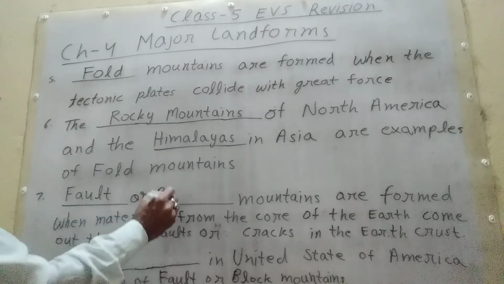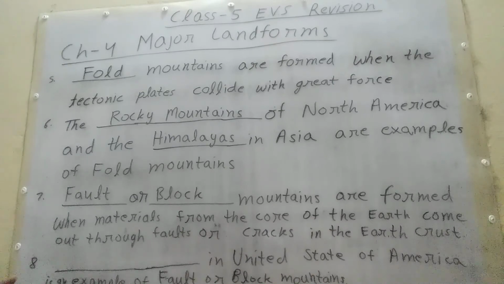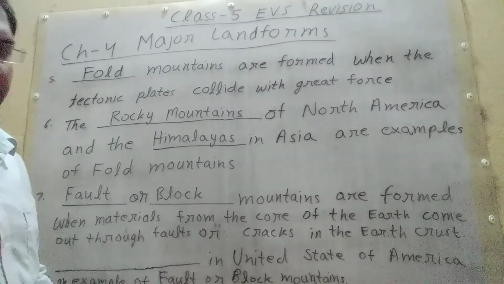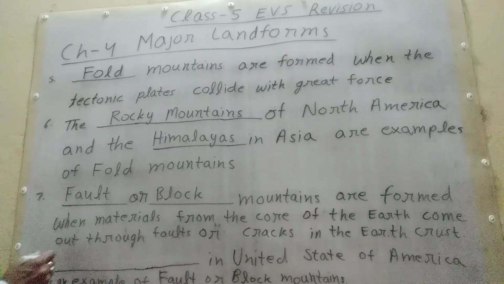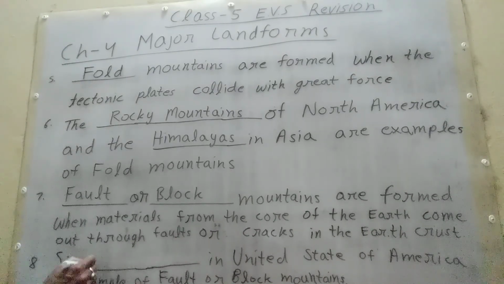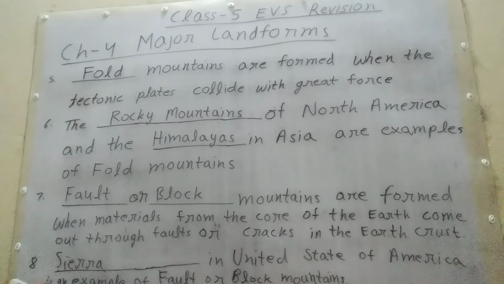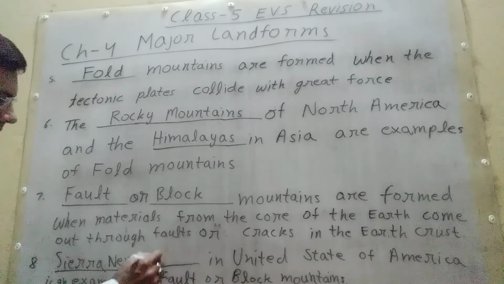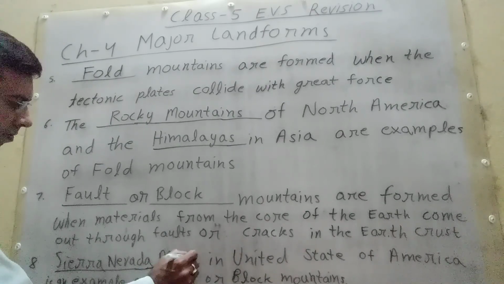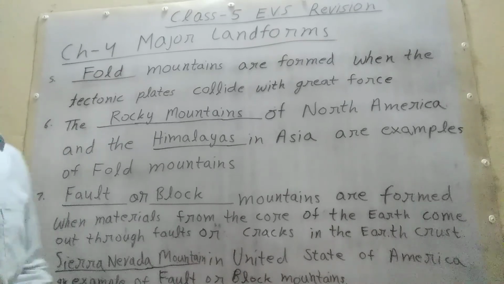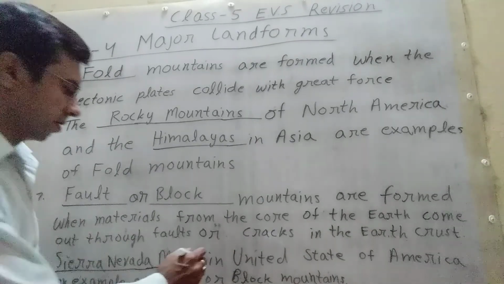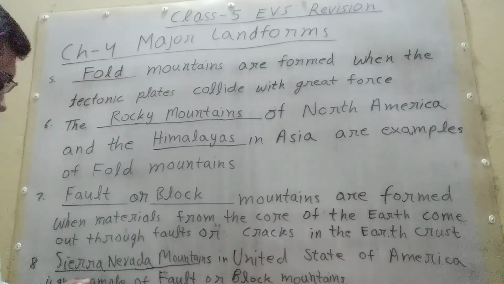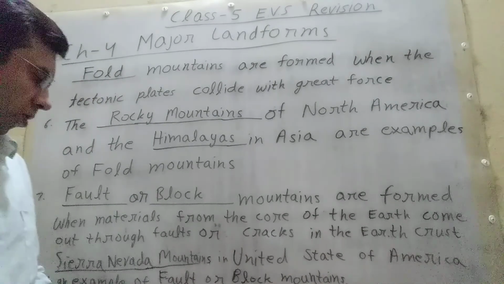The Sierra Nevada mountain in the United States of America is an example of fault or block mountains.